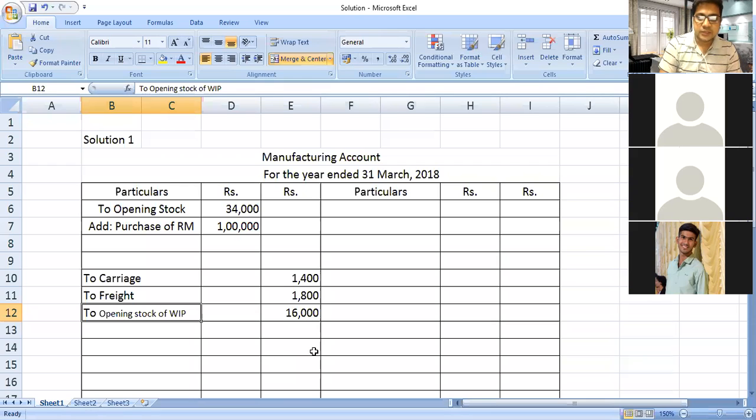Now after this, next item is purchase return. Purchase return 1,400 is there. This is a freight, it is 2,800.